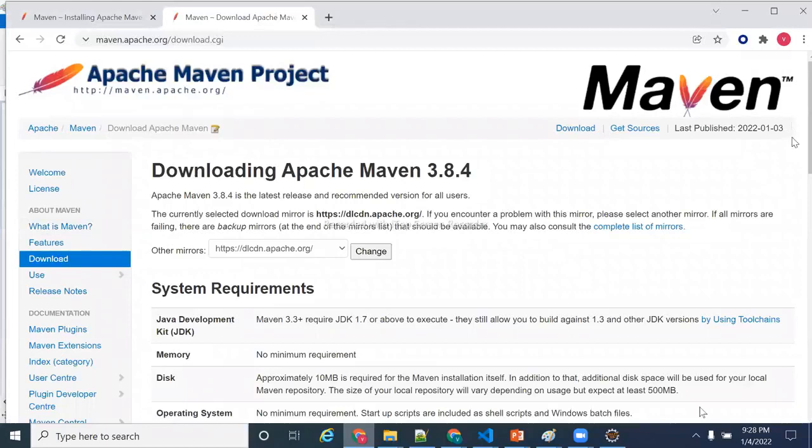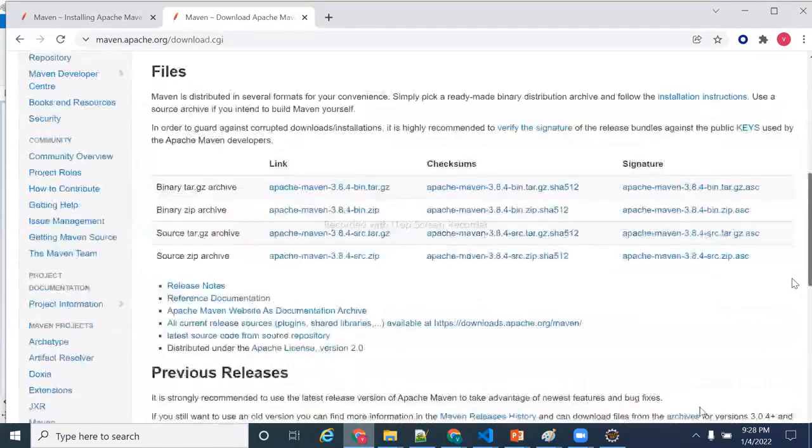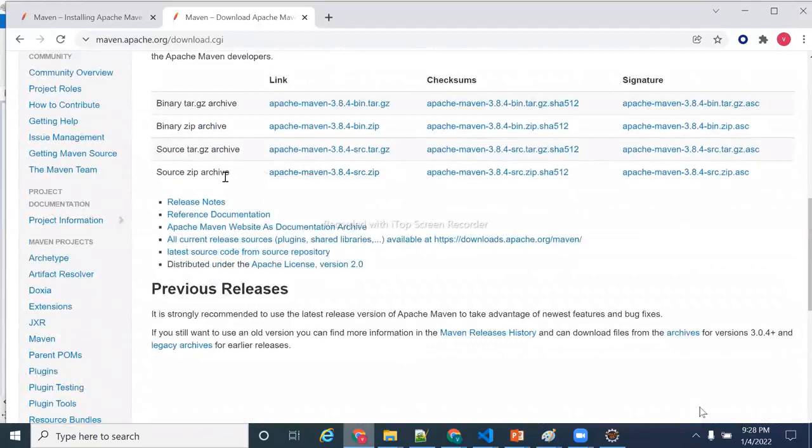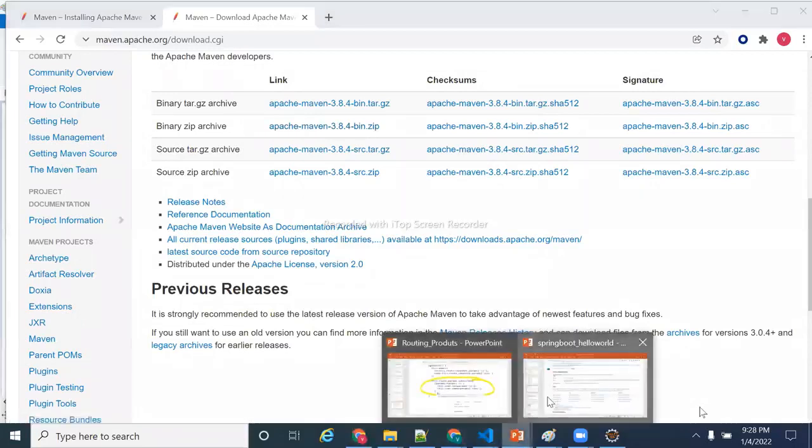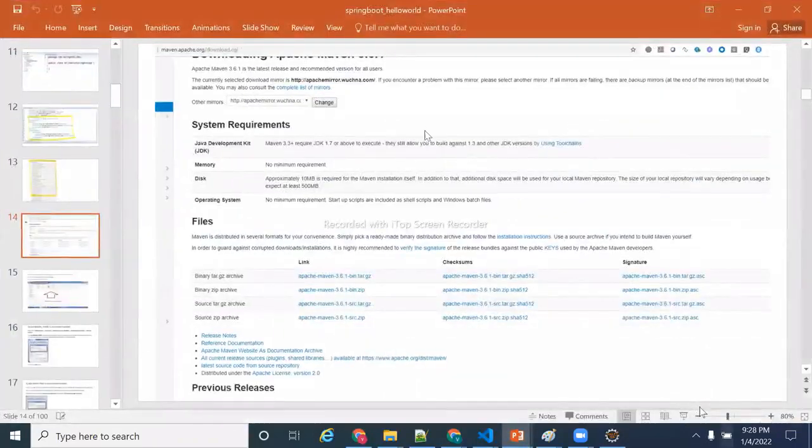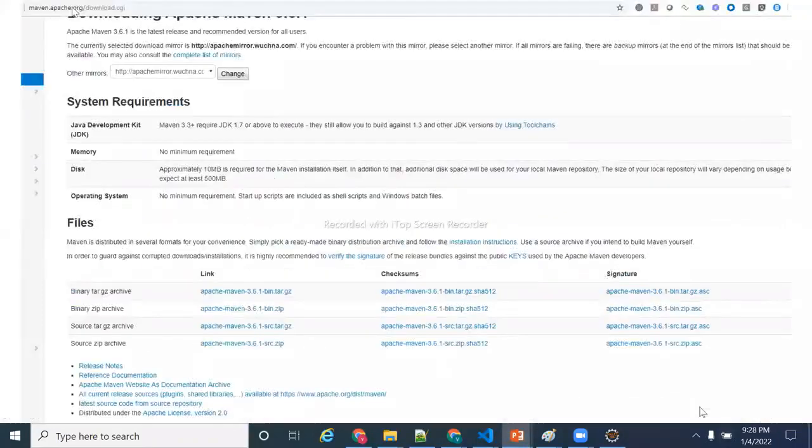Now you need to go to binary, which means no source code. Maven also has source code, so you need to take the zip file. This zip file you need to download: Apache Maven 3.8.4-bin.zip. If you click on that, it will be downloaded. I provided the screenshots also here. So this is a screenshot of maven.apache.org download page. You need to download this zip file.